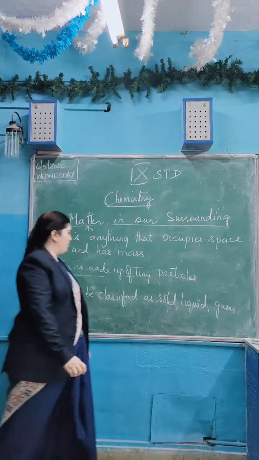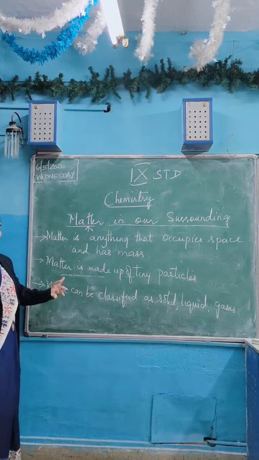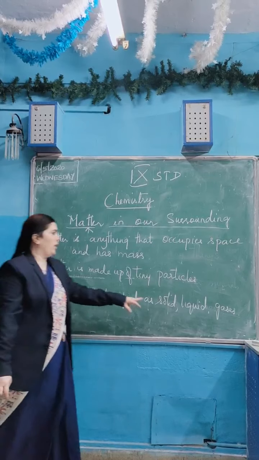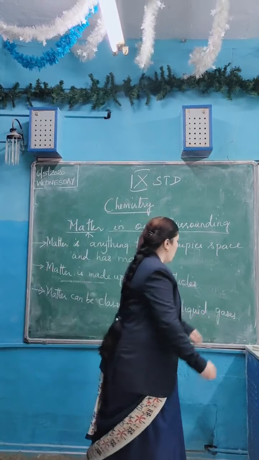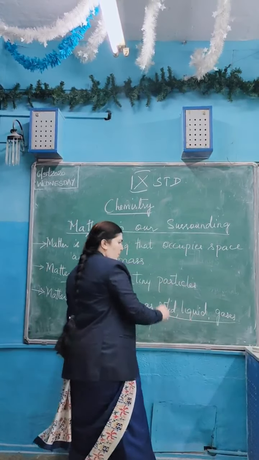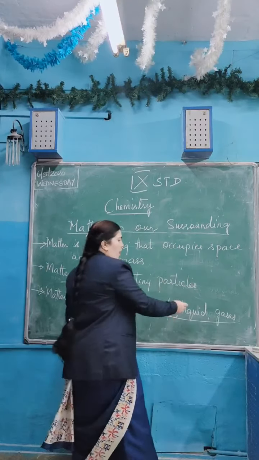Matter can be classified as solid, liquid and gas. This is also the third important point you can note down. Whether it is solid, liquid or gas, all three are no doubt matter, but they are made up of tiny particles. How are these particles?